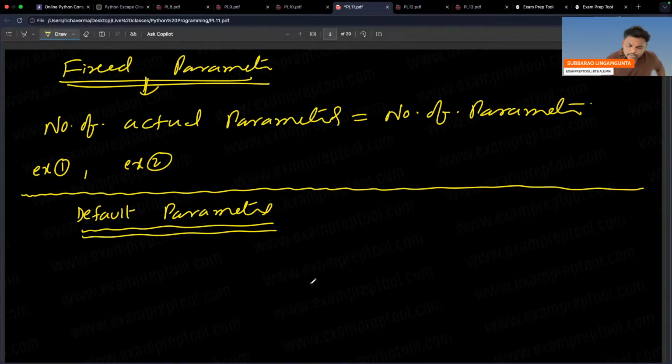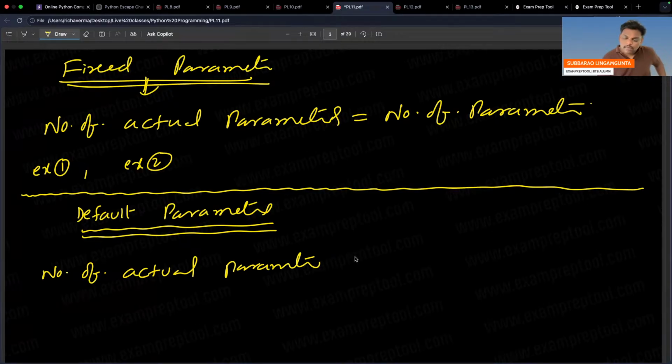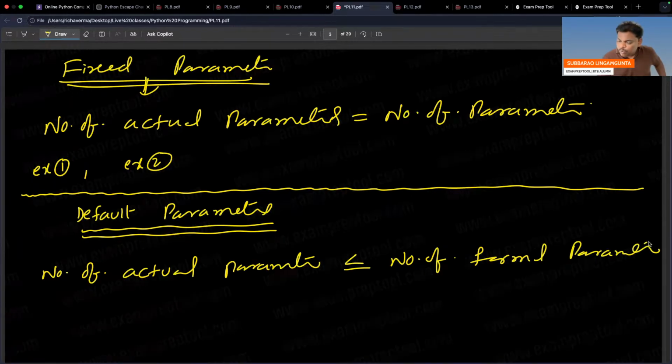Default arguments: number of actual parameters is less than or equal to the number of formal parameters. Formal parameters may be more. Number of actual parameters less than or equal to number of formal parameters.